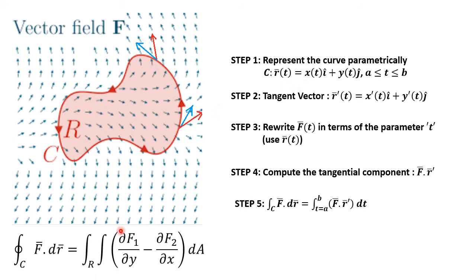Now we have seen the statement of Green's theorem, which states that integrating over C f bar dot dr bar is same as integrating over the region bounded by the closed path C in the vector field f bar, dou f1 by dou y minus dou f2 by dou x dA. So Green's theorem gives the relationship between closed line integral and the double integral.